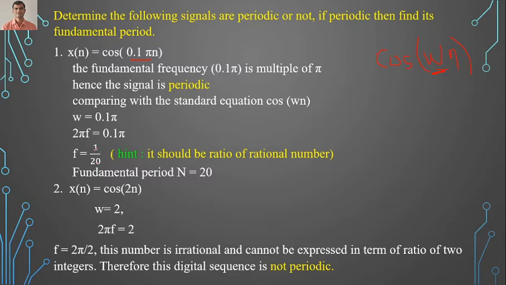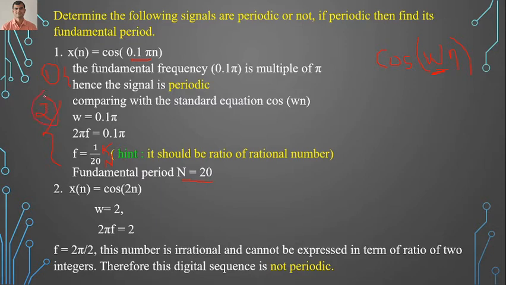So here 1 represents the value of k and this 20 represents the value of capital N. So we get capital N is equal to 20. So the signal is said to be a periodic signal and its fundamental period is equal to 20. This is my second part, to find the fundamental period, and this is my first part, to find whether the signal is periodic or non-periodic.